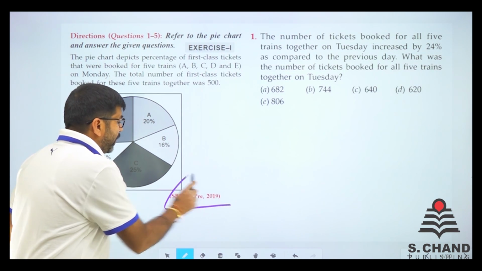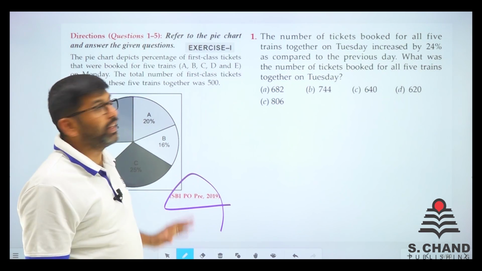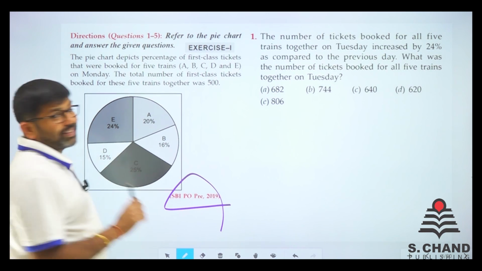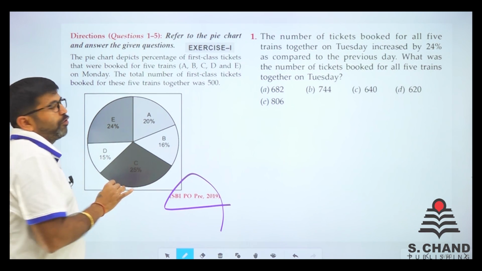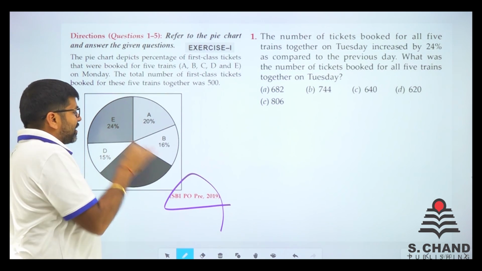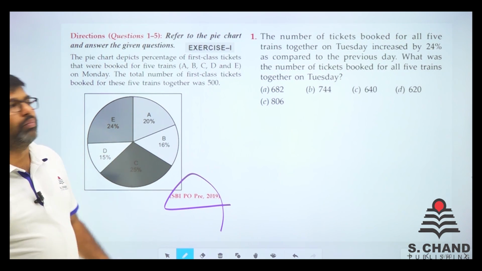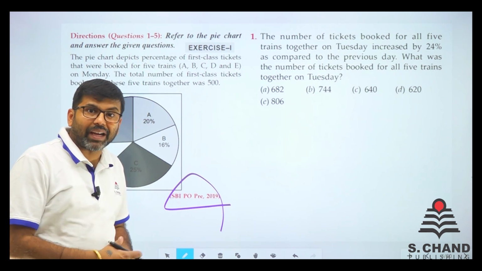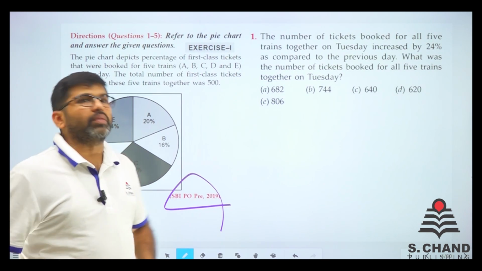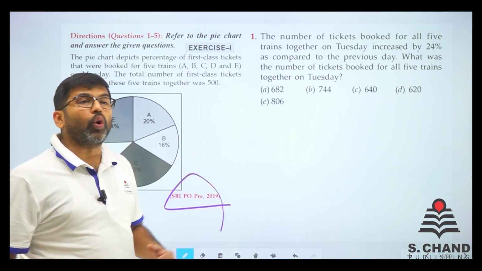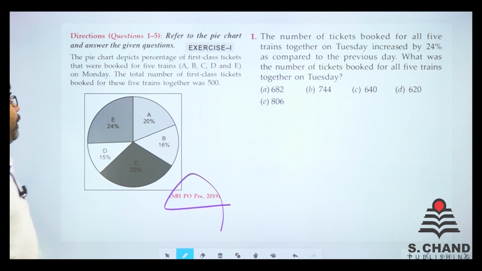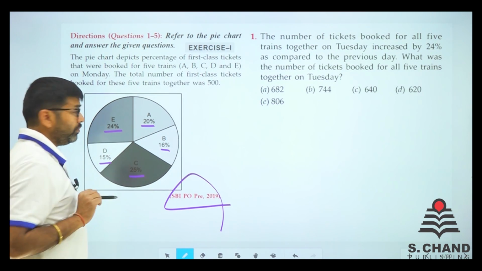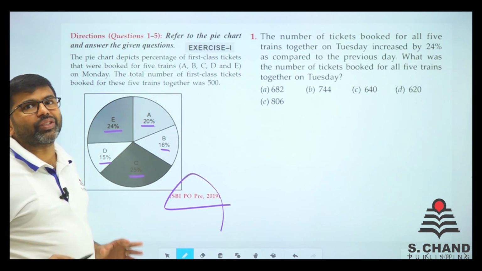See, it is from SBI PO pre-examination 2019 and this chart is known as a pie chart. You can see that this is a form of pizza, as I said earlier, and the pizza is divided into different parts. Say, for example, it's a family, and some people are bigger, some smaller. Some eat a small pizza, some eat more, like me. So this is divided unequally. But whatever percentage is divided, it is written here. Let's do the questions.